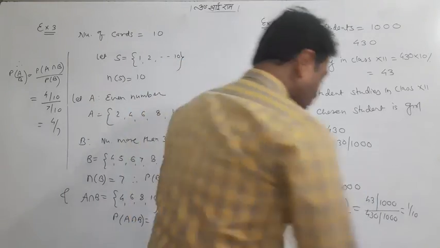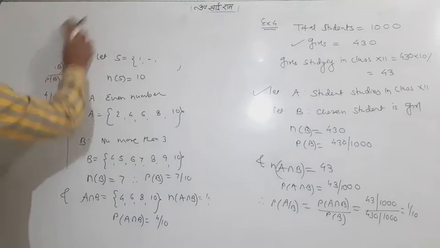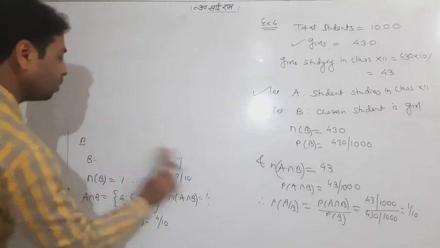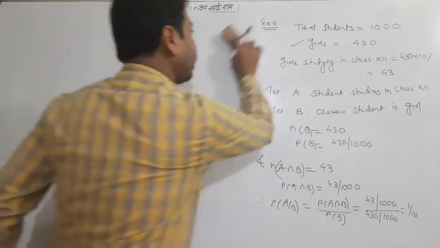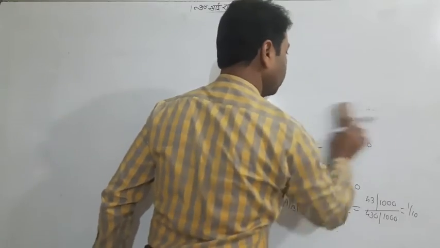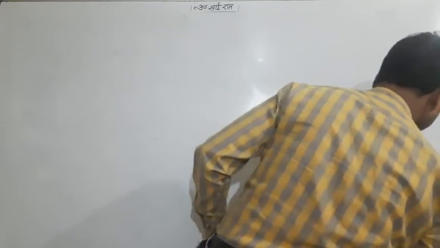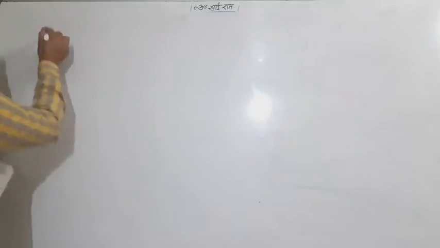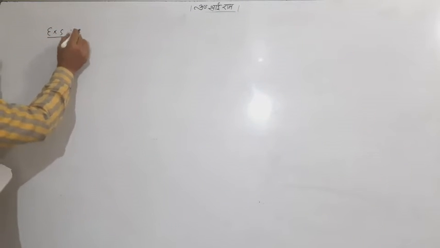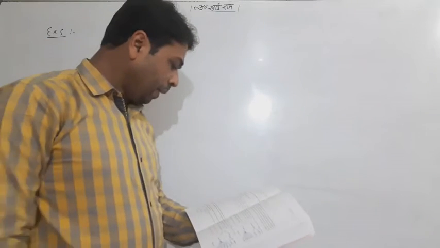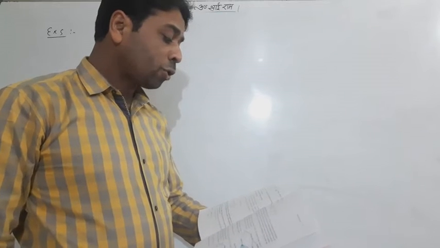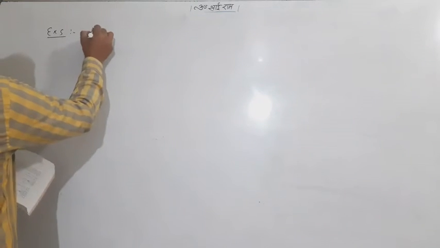Now we have some more examples. Let's look at the 5th example. The example is: a dice is tossed 3 times, okay?